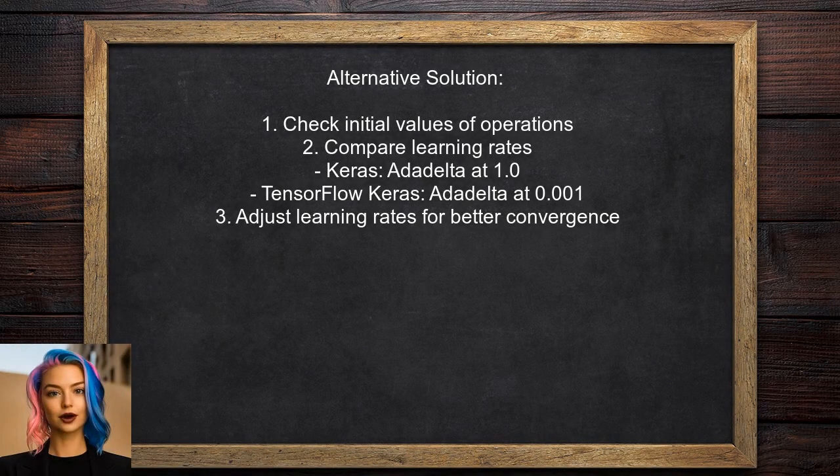One user suggests checking the initial values of your operations. They found that the Adadelta optimizer in Keras had an initial learning rate of 1.0, while in TensorFlow Keras, it was set to 0.001. This difference caused the model to converge much more slowly in TensorFlow.